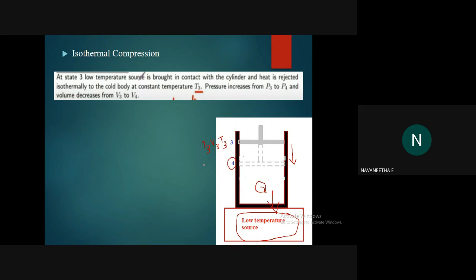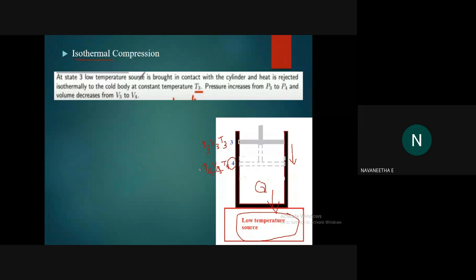What will happen if the pressure is P4 and the volume is V4? And what about the temperature here? It is an isothermal compression. That means the temperature will be constant. That means we can write T3 and T4 are equal, okay? Because it is an isothermal compression, an isothermal process, okay?